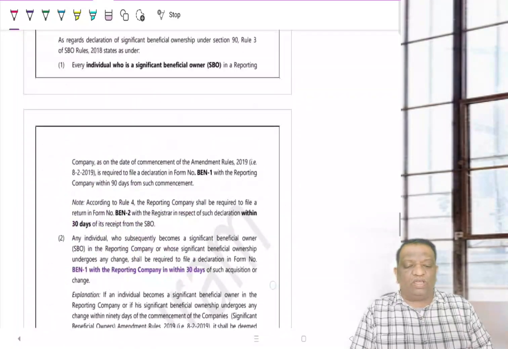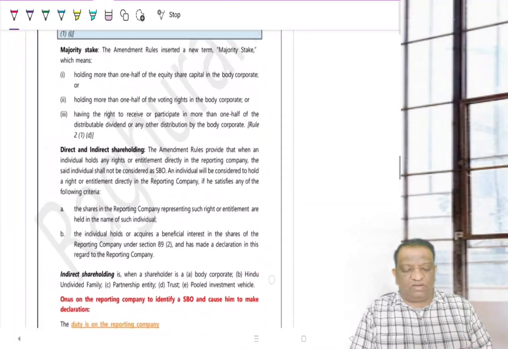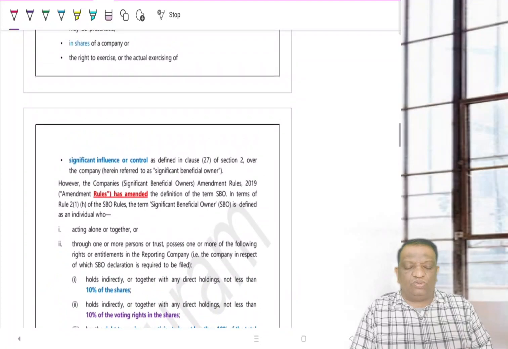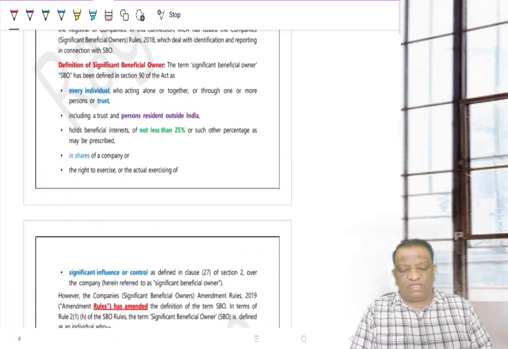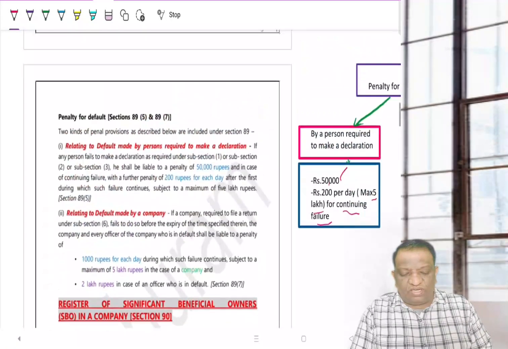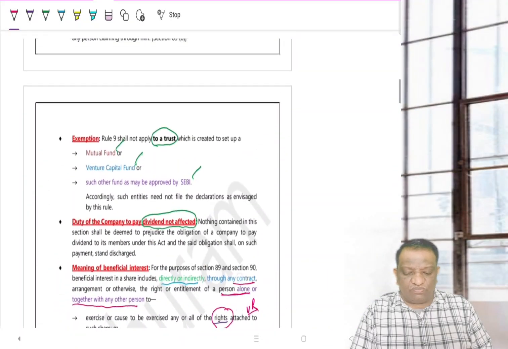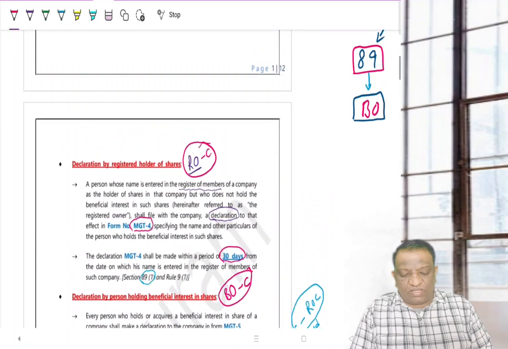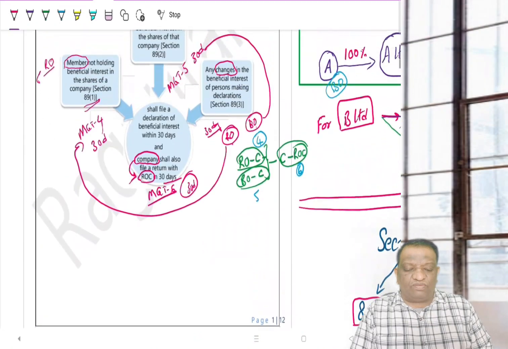What happens if I don't file? Then they are not going to allow the beneficial owner to enjoy or to enforce any rights attached to it. Apart from that, there are also monetary penalties which we have discussed. But are these provisions applicable to everyone?